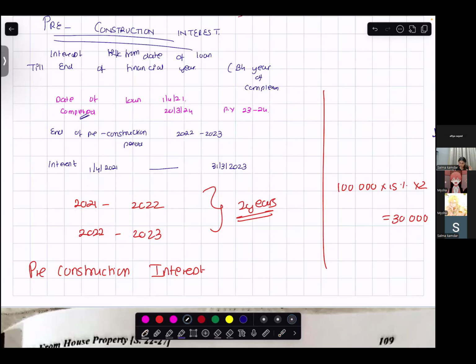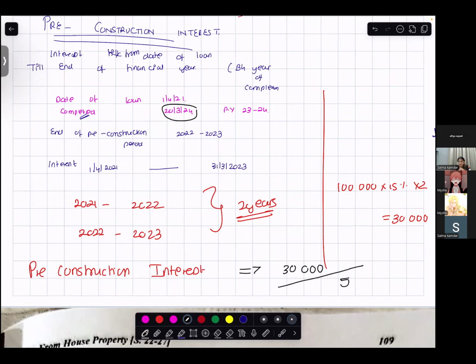So my pre-construction interest is how much? 30,000. Spread for how many years? 5 years. Starting from which previous year? No, my house was completed when? 24. The house is completed in 23, 24.